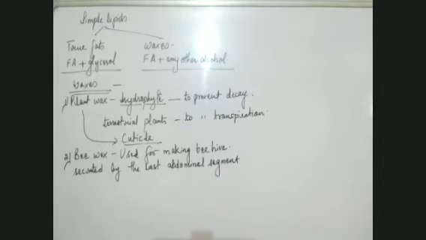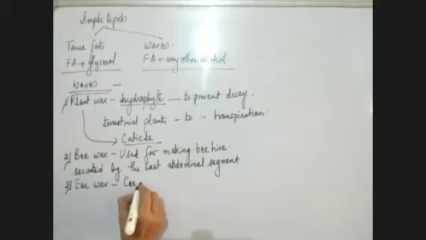The third type is ear wax. We all secrete ear wax from our ear, which keeps it moist and also traps the dust particles. This ear wax is known as cerumen.